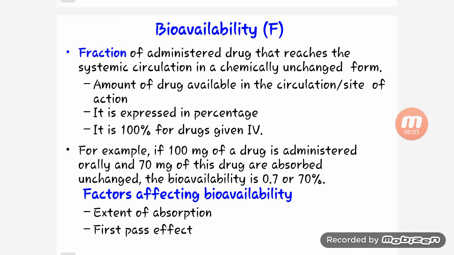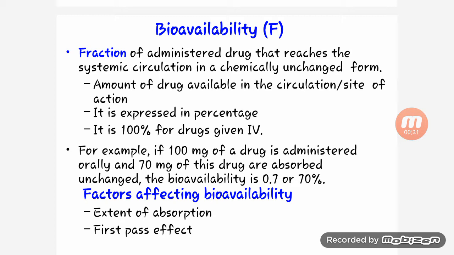Namaste. So today's topic is bioavailability. We are studying pharmacokinetics, in which ADME comes. We have studied absorption, and today we will study bioavailability.